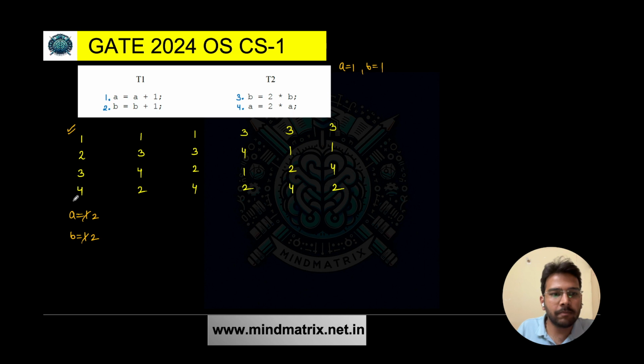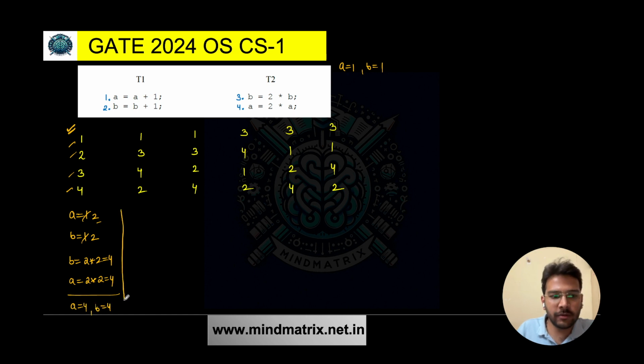Then the third one says B is equal to twice of B. B is 2, so twice of B will make it 4. Then the fourth one says A is equal to twice of A. A is 2 now, so 2 into 2 is 4. So following this order, the final values are A is equal to 4 and B is equal to 4.